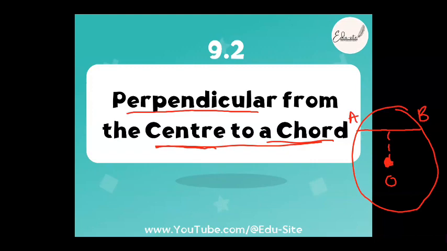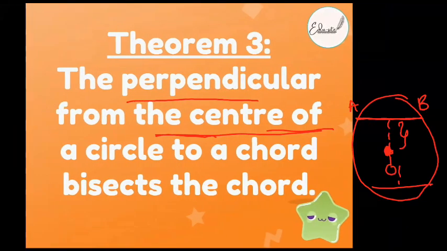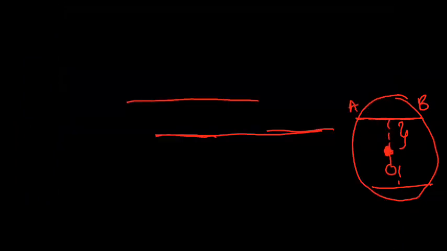Equal distance from the center, right? Yes. Equal chords, equal distance from the center. This is theorem number? Yes, it's theorem number 5. Okay, it's theorem number 5. Yes. What is theorem number 3?